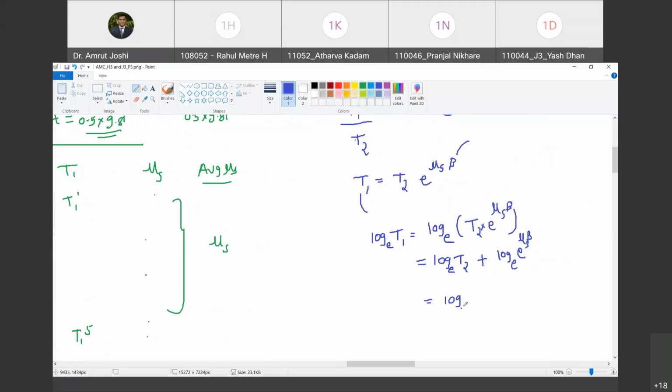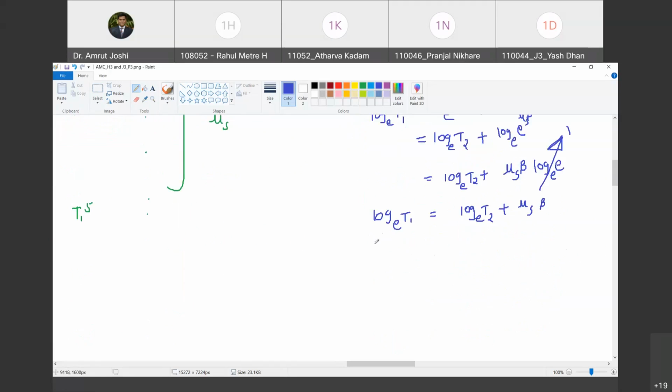Look, T2 plus mu s beta times log to the base e of e. But log to the base e of e is 1. Happy? So now look at the final expression: log to the base e of t1 is equal to log to the base e of t2 plus mu s beta.